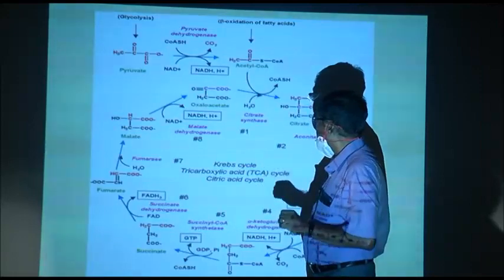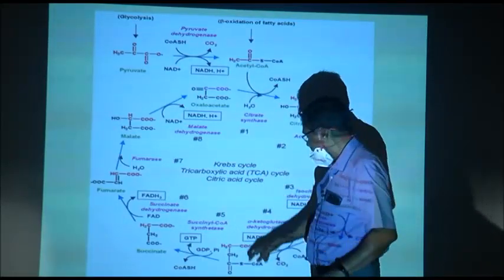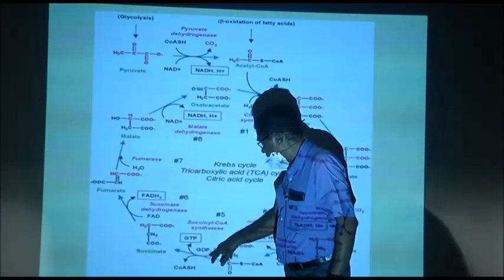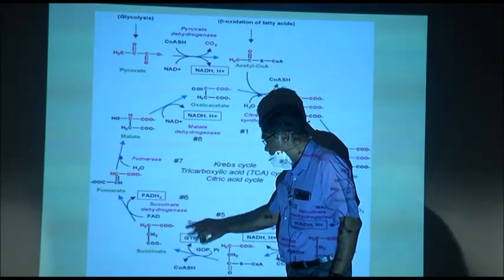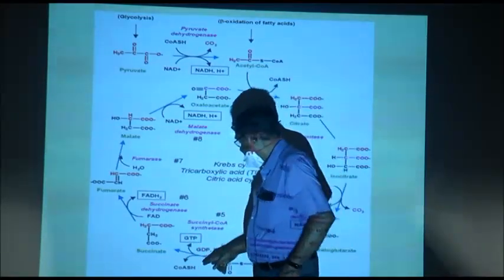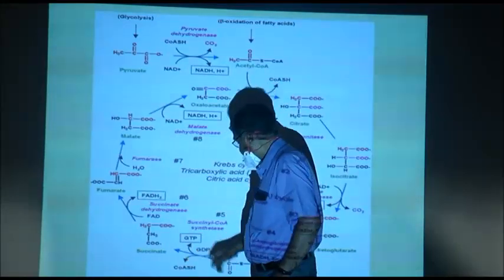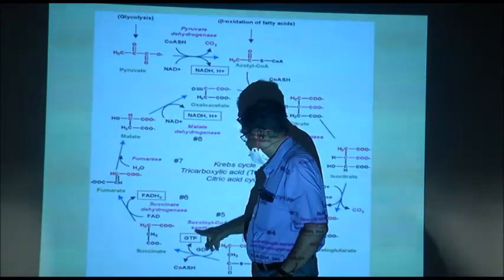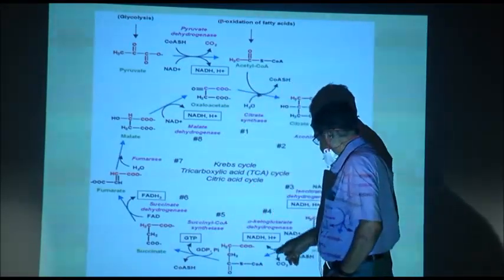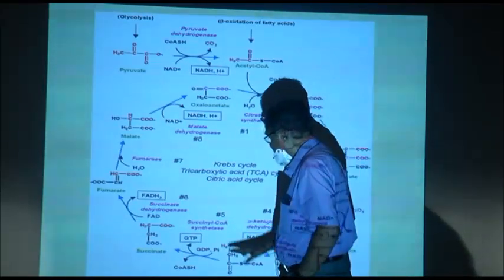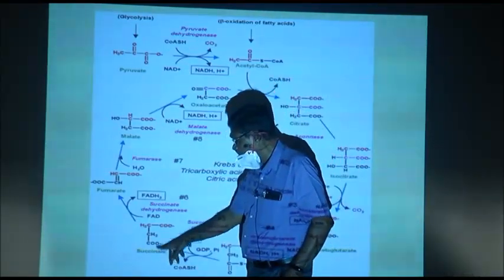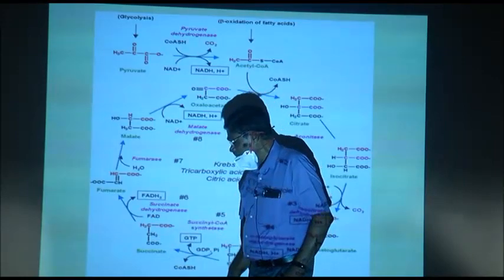You cannot forget it. Here you remember that GDP gives rise to GTP. Then the coenzyme A is released, GTP is formed. So, one phosphate is out, and it becomes succinic acid.